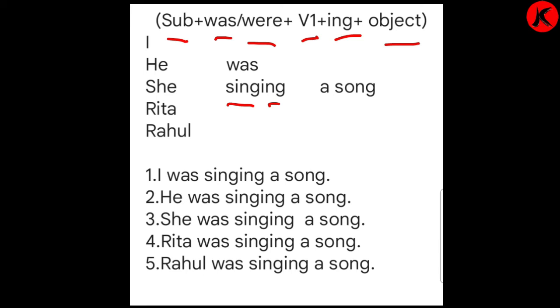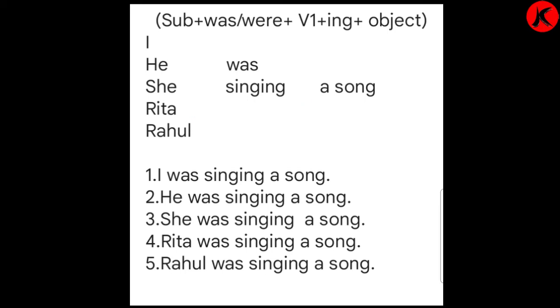So the subject can be I, he, she, Rita, Rahul. Was and were is a helping verb. Then the main verb is singing, and the object is a song. So you can see, he, she, Rita, Rahul was singing a song.